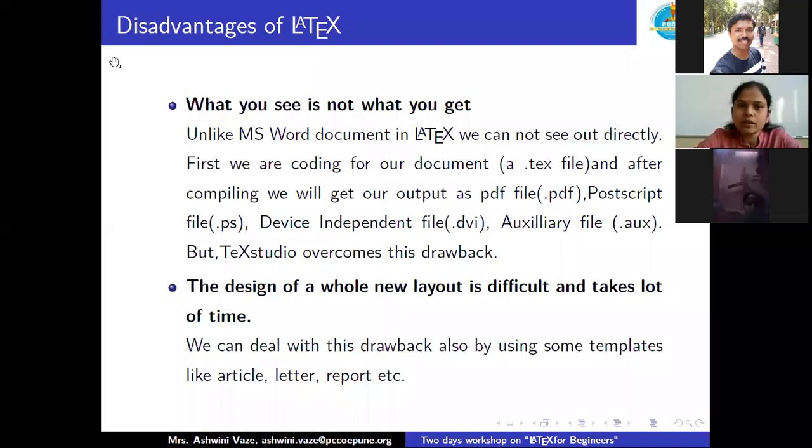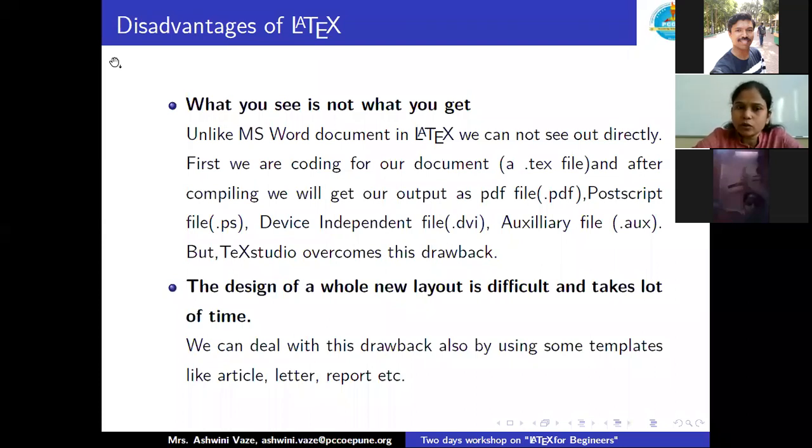First we are coding our document, which is saved in a .tex file, and after compiling we will get our output in different formats. One as a PDF file saved as .pdf, a PostScript file .ps, which includes the .ps format of our images and graphics, a device independent file which is saved as .dvi, then an auxiliary .aux file.